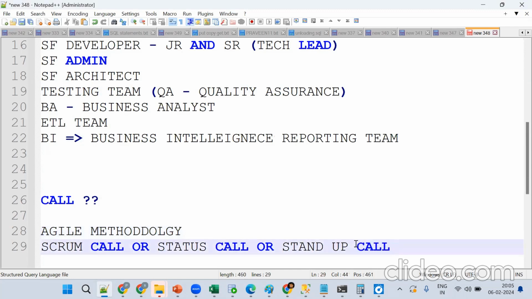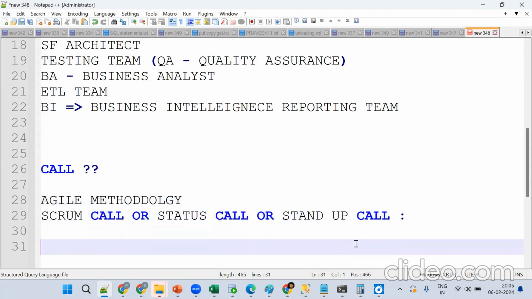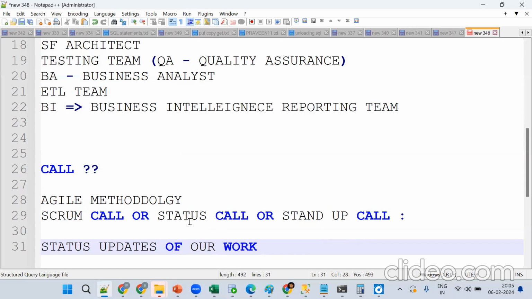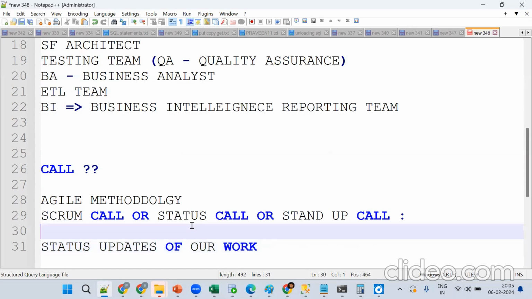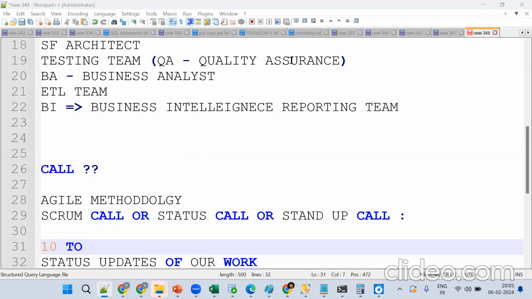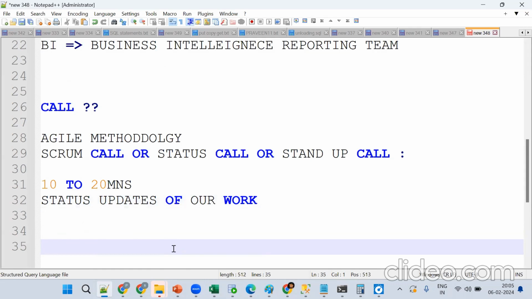So what exactly is this? It gives the status updates of our work. It's about 10 to 20 minutes, not more than that. Okay, so this is fine. Now tell me how the work will come to us.